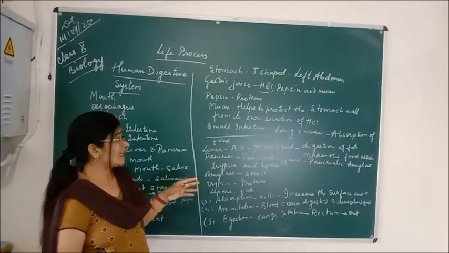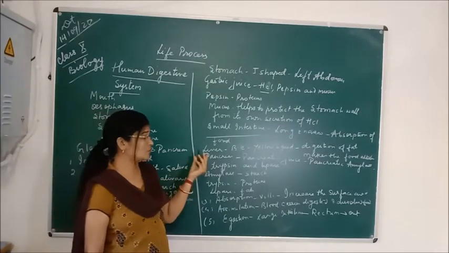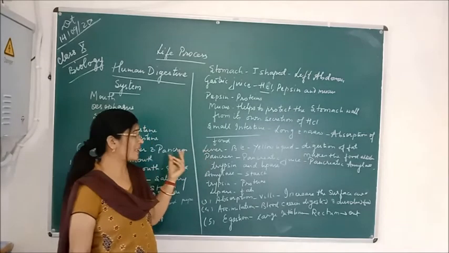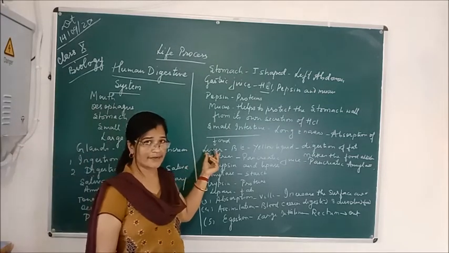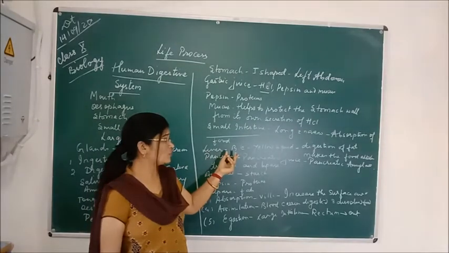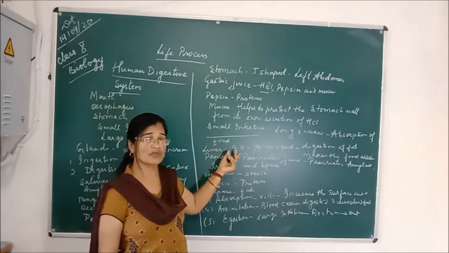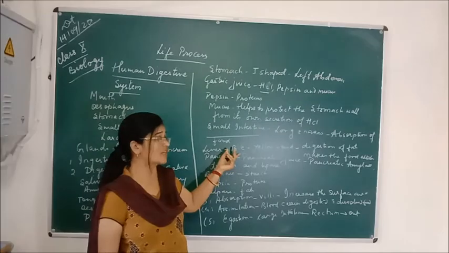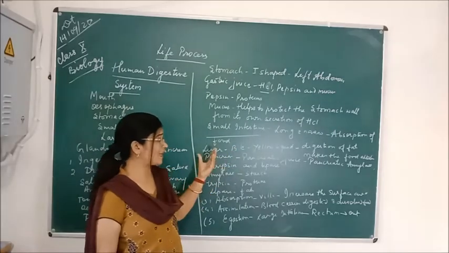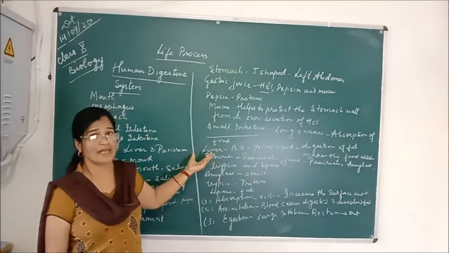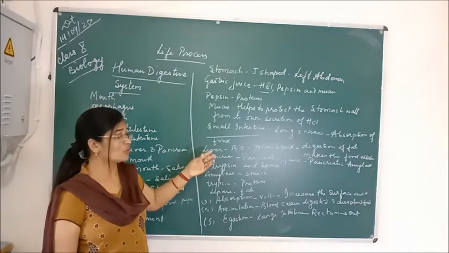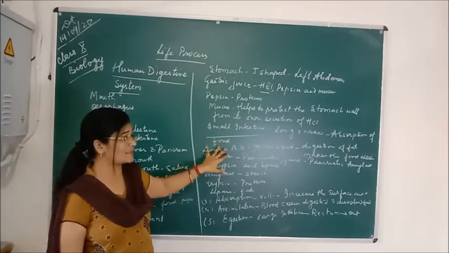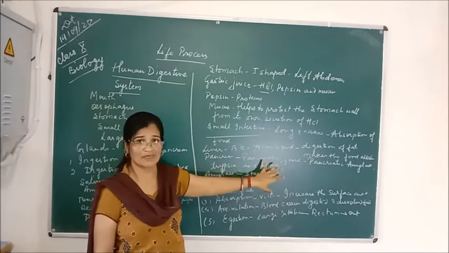The small intestine also contains two glands, the liver and pancreas, as I have told you before. The liver secretes the bile juice, and what is bile juice? It is a yellowish liquid secreted by the liver, and it helps in the digestion of fats mostly. The second function of the bile is that it makes the food alkaline.